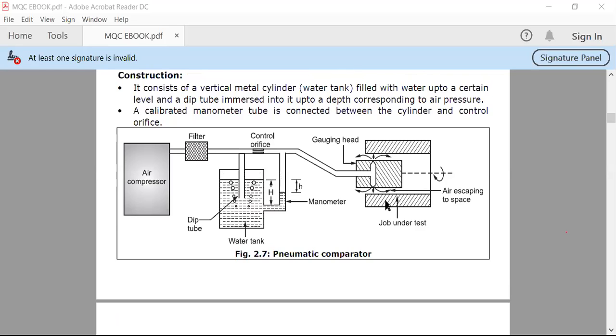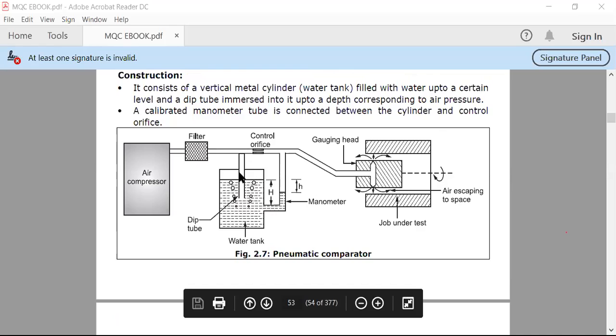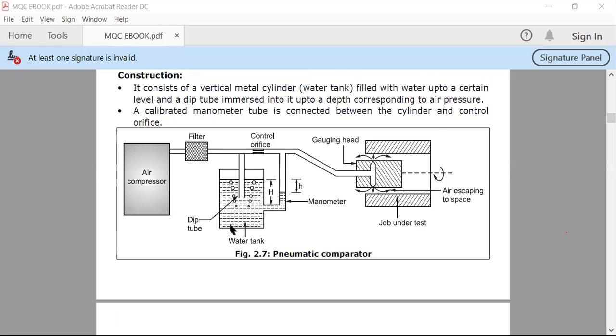So let us start. It consists of a vertical metal cylinder water tank filled with water up to a certain level, and a deep tube immersed into it up to a depth corresponding to the air pressure. As I already mentioned, one water tank is attached. This is a vertical metal cylinder water tank, and a deep tube is immersed in this water tank up to the depth corresponding to the air pressure.